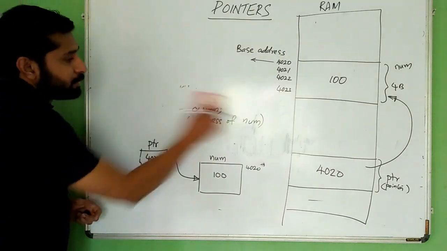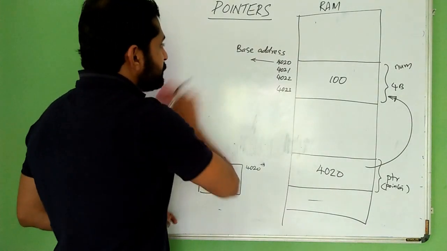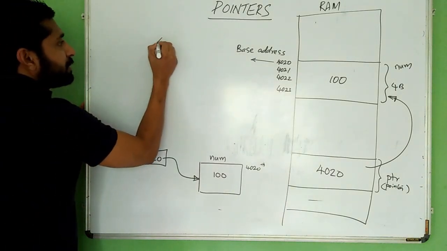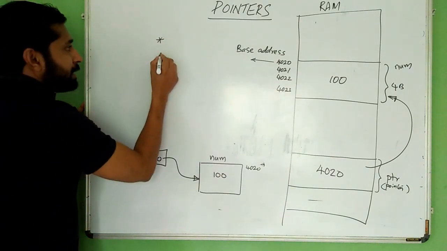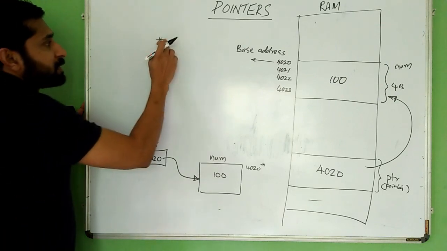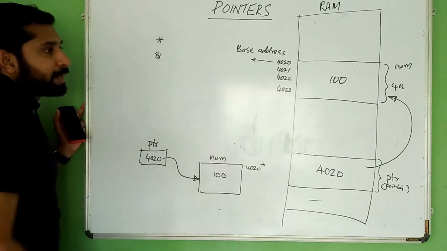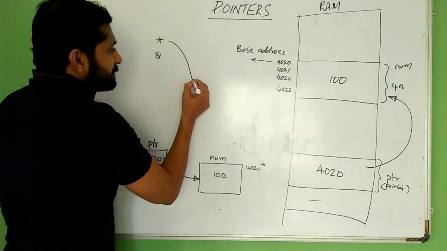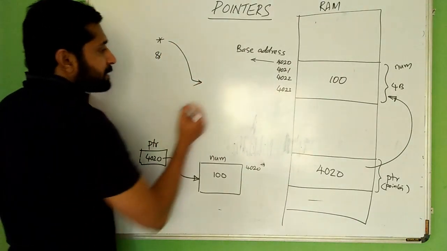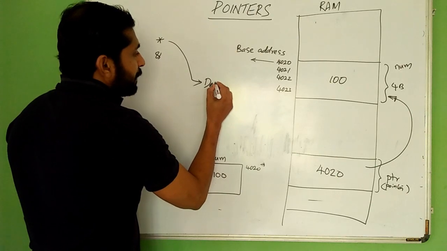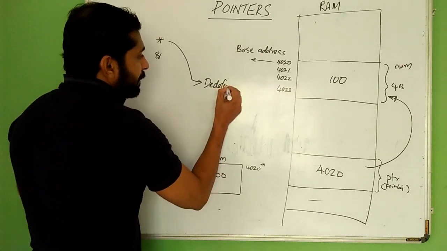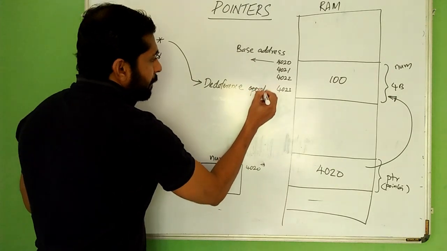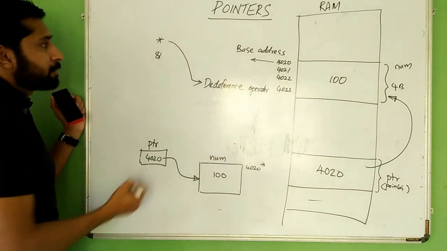Now, two important operators we have seen: star and ampersand. This star is used to create pointer variables, as well as this star is also known as the dereference operator.